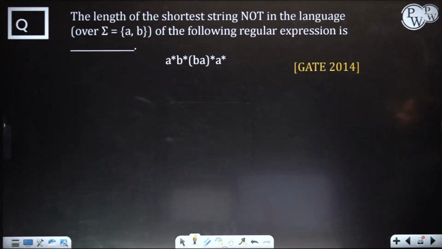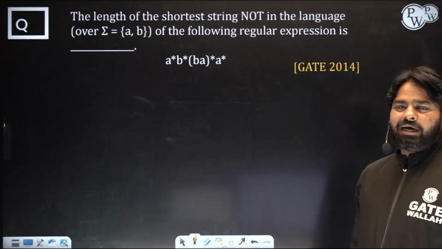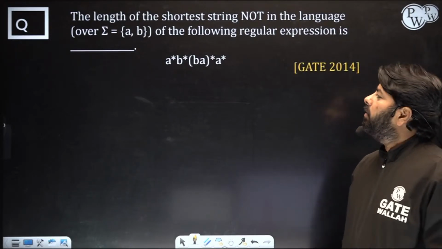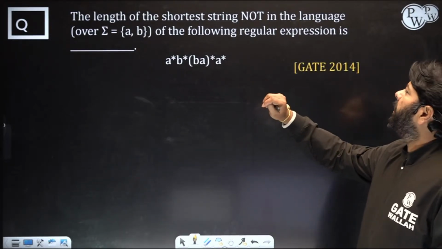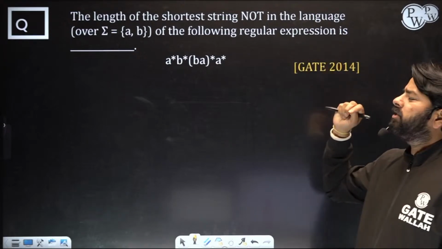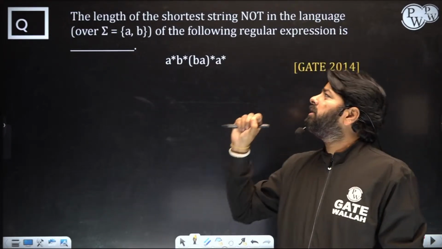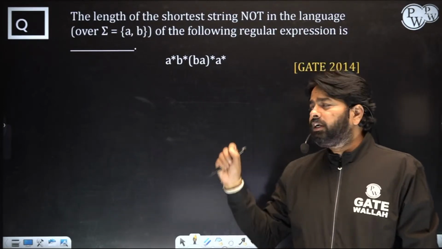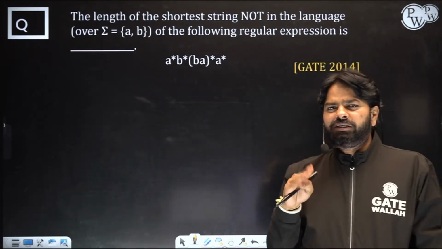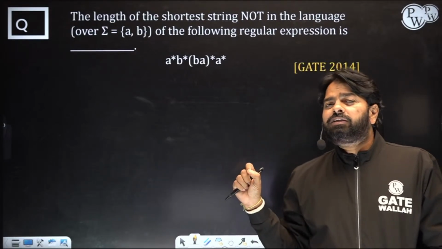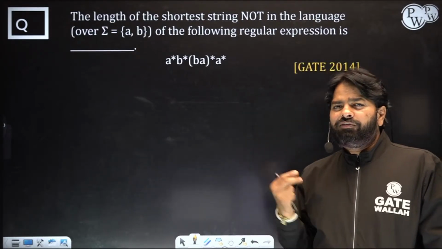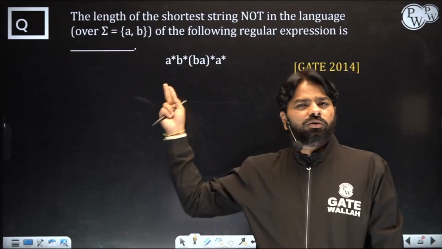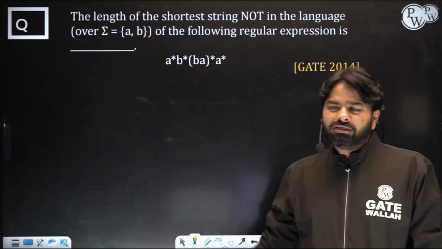Next, okay, let's see, take 1 minute. The length of the shortest string not in the language over 2 symbols A and B of the following regular expression is? So what is the shortest length you need to find, which is not generated by this one? If length 0 is generated, fine. All length 1, fine. For length 2, if any string is not generated, you can say that the shortest string is of length 2, so you can write that. But let's find out what the right answer is.